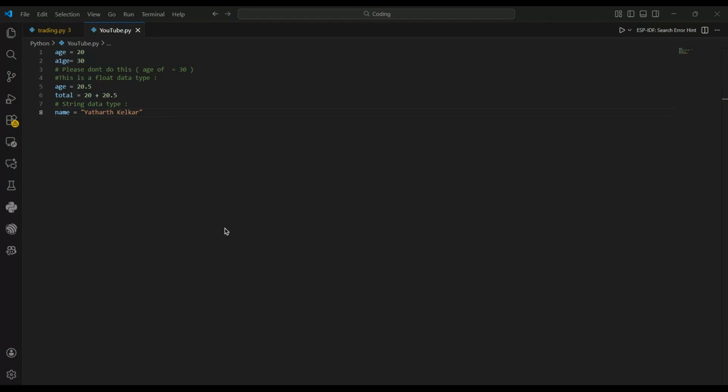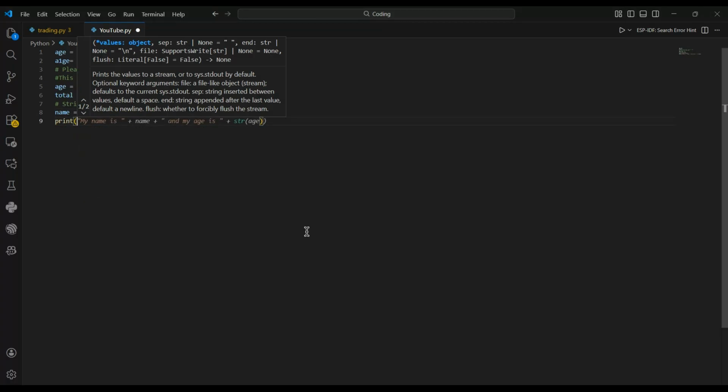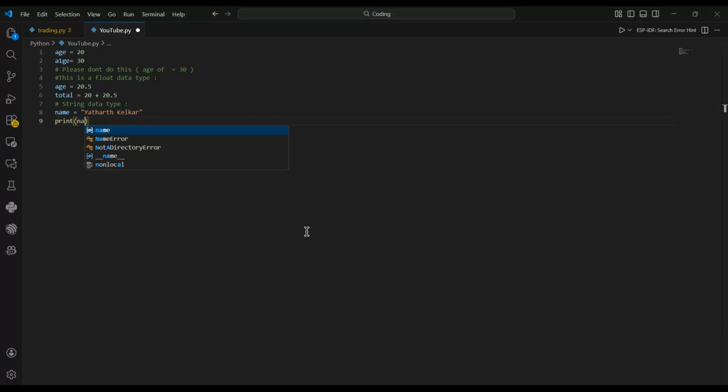You can concatenate strings, repeat strings, extract specific characters. You can do all this stuff with strings. Let's say this is the name, and you want to print one specific character from the string, then you just have to put this much, and Python does it for you. Now I'll just show you the magic.